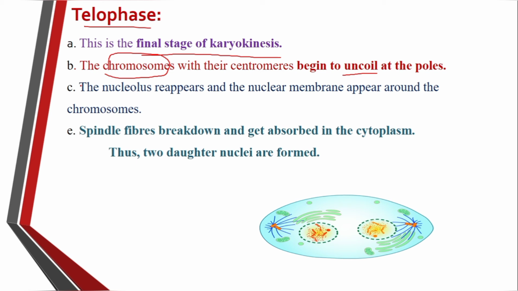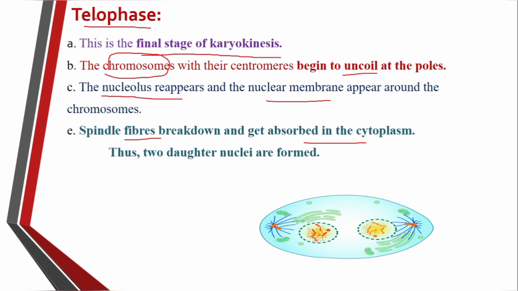In the prophase, the nucleolus and the nuclear membrane start disappearing. But in the telophase, the nucleolus and the nuclear membrane start reappearing. The spindle fibers which start forming in the prophase get absorbed in the cytoplasm here.